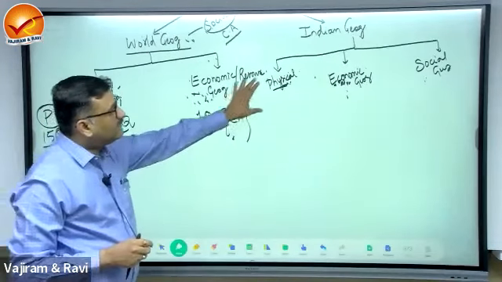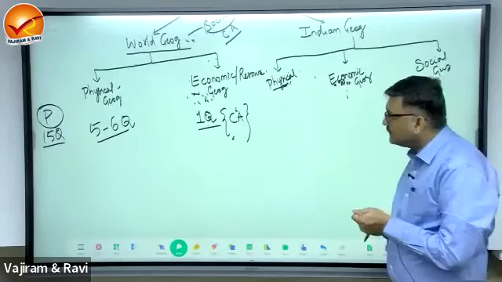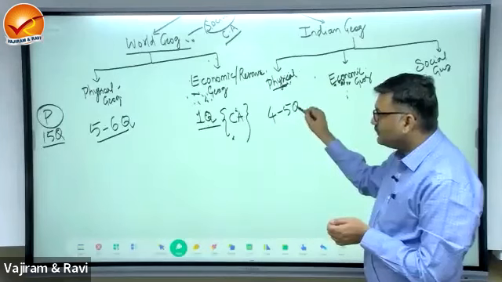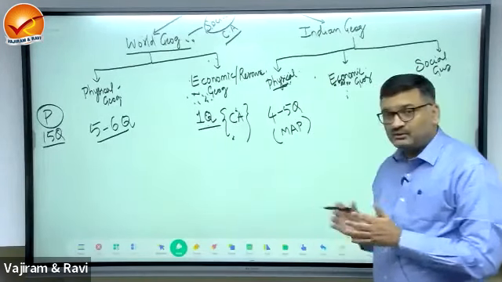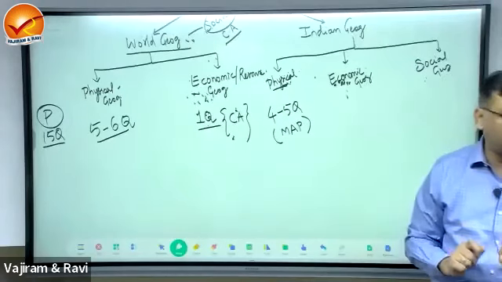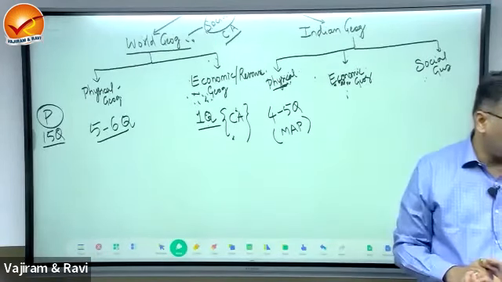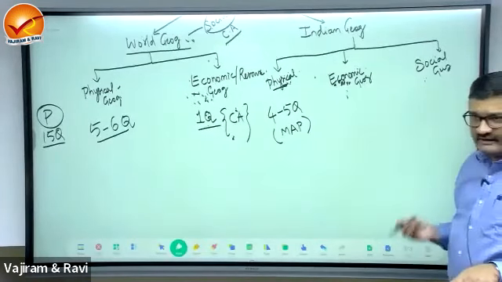Okay? Now, in case of Indian physical geography, you get 4 to 5 questions, and this is the area where you will get 2 to 3 questions based on the map in India, map based questions in Indian physical geography. Economic geography of India.